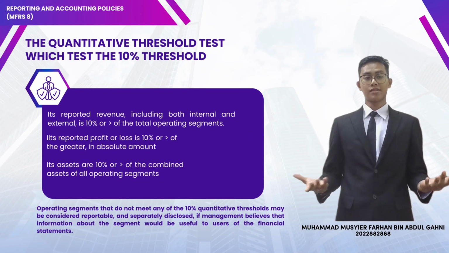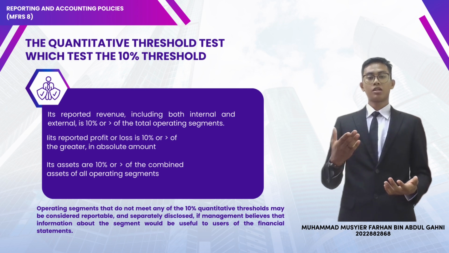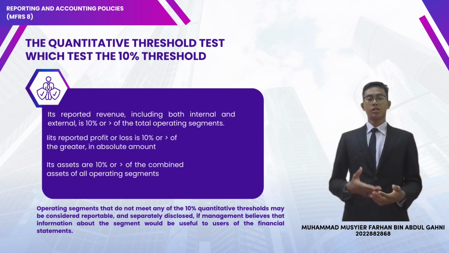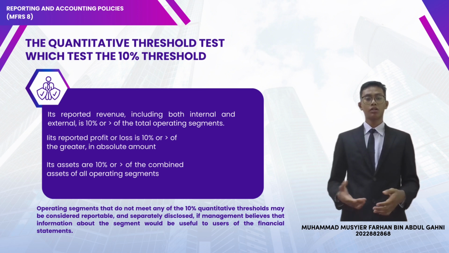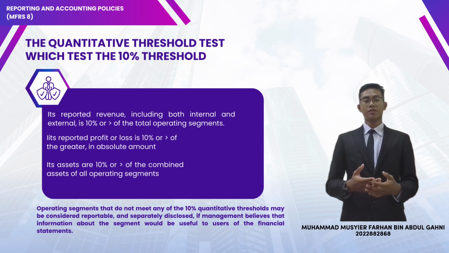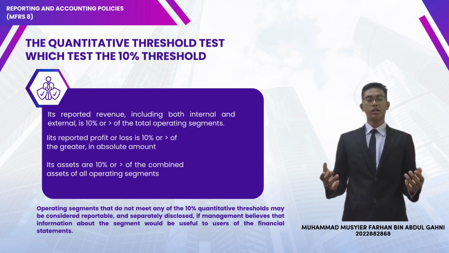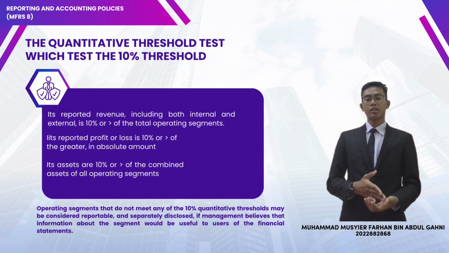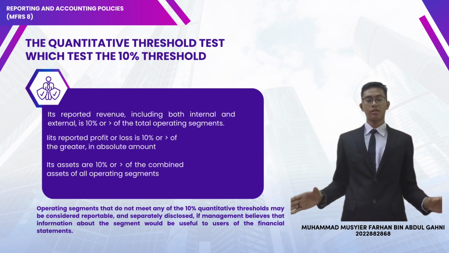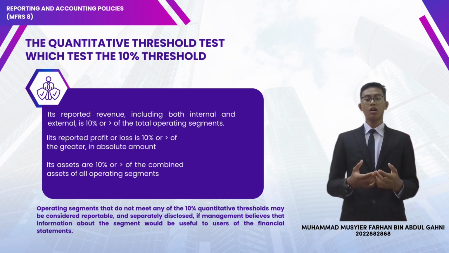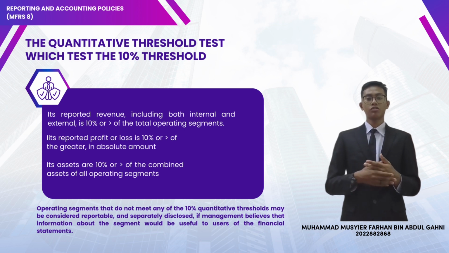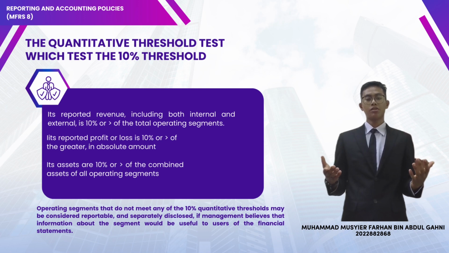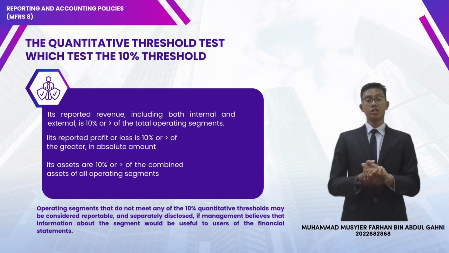The quantitative threshold test, which is the 10% threshold. Reported revenue, including both internal and external, is 10% or greater of the total of all operating segments. Its reported profit or loss is 10% or greater, in absolute amount, of the combined figure, or its assets are 10% or greater of the combined assets of all operating segments. Operating segments that do not meet any of the 10% quantitative thresholds may be considered reportable and separately disclosed if management believes that information about the segment would be useful to users of the financial statements.